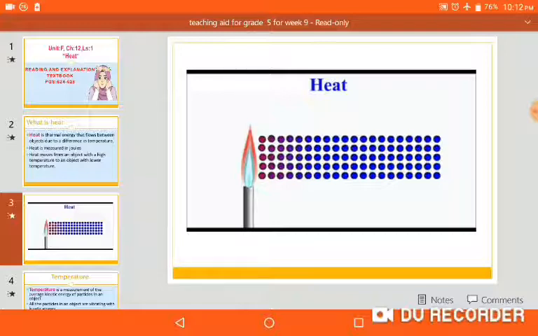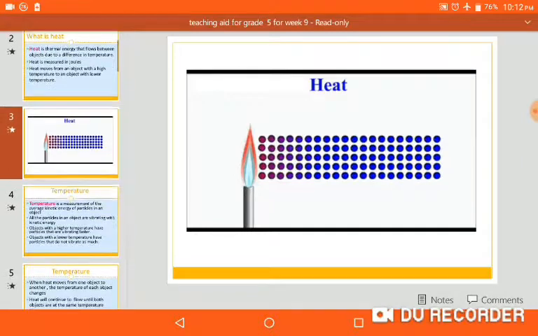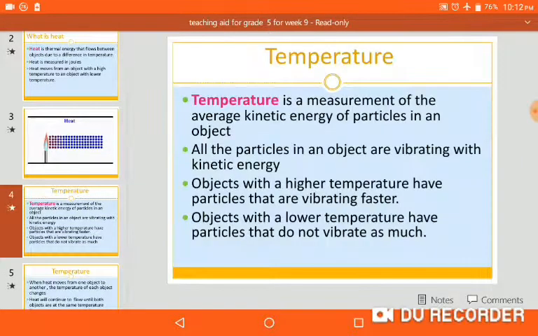Look here, red means these particles have high temperature and they move to the other object, and the blue color means they have less temperature. Understand? Look here how heat flows from one layer to another. Understand what is heat?